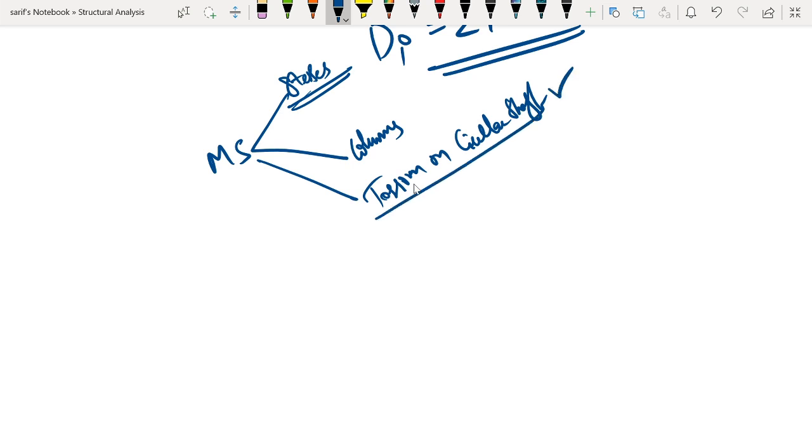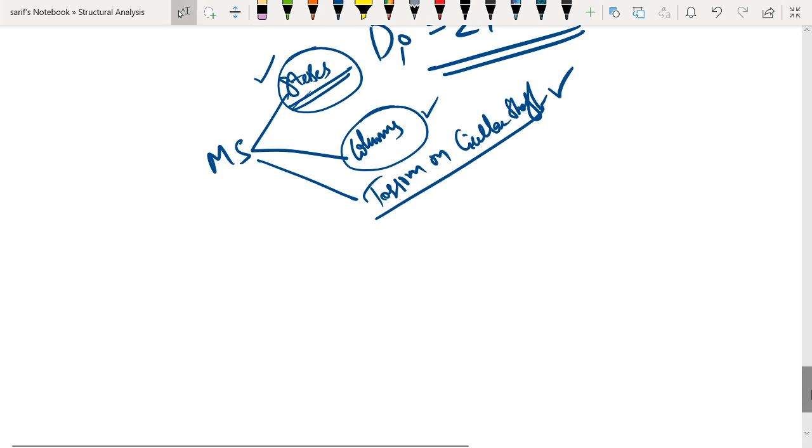So today, this week, what we are going to do is take up this particular topic, that is stresses on inclined planes. And after stresses on inclined planes are complete, we will go back to this portion, that is columns. So let us try to see what is meant by stresses on inclined planes.